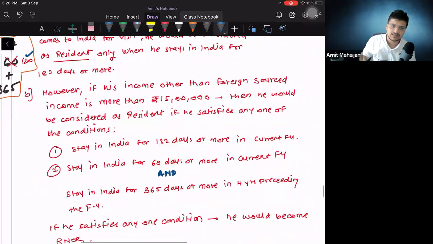Below, I have put the conditions: stay in India for 182 days or more in the current year; stay in India for 120 days or more in the current financial year, and stay in India for 365 days or more in 4 preceding financial years. Have a look at how I have written it.